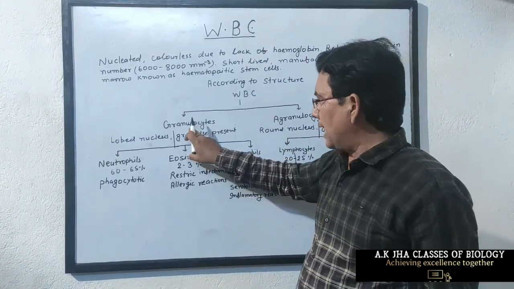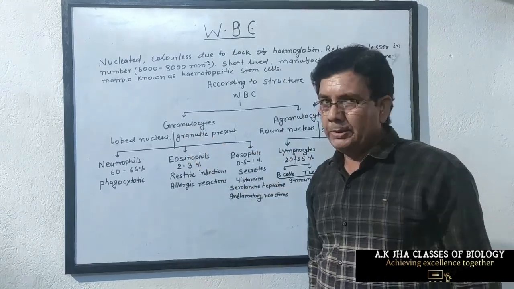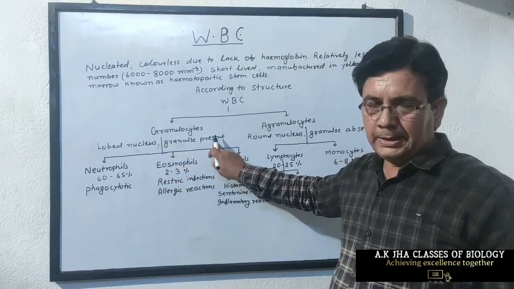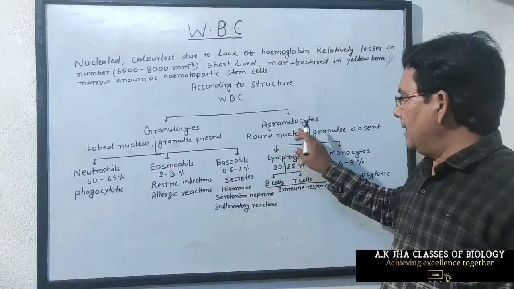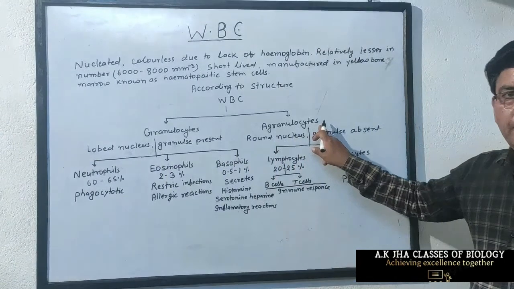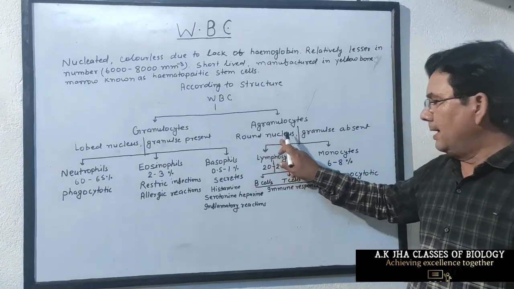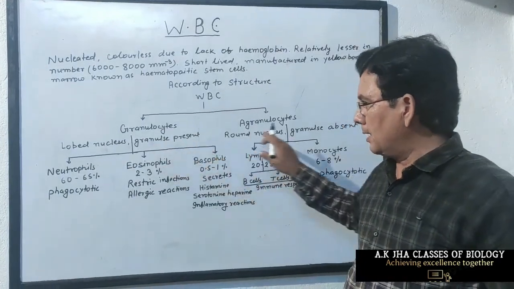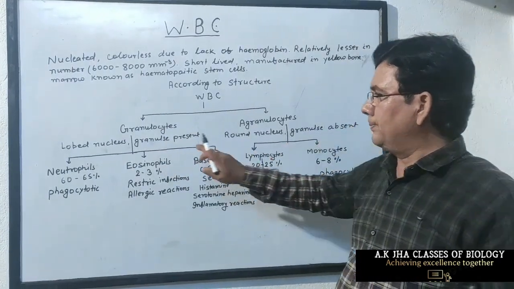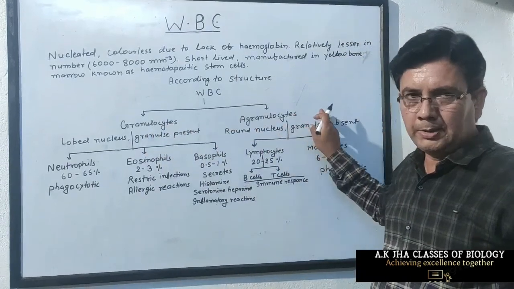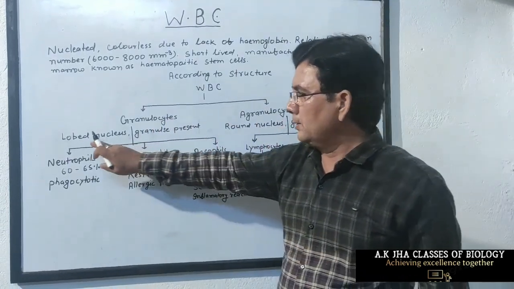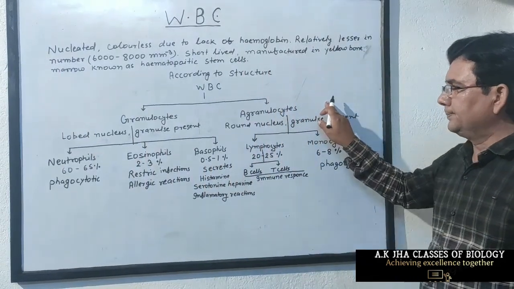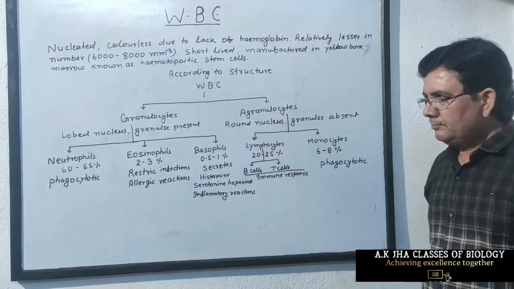Granulocytes are those types of WBC in which the nucleus is lobed and granules are present in the cytoplasm, while in agranulocytes the nucleus is round and granules are not present. So because of the presence and absence of granules, they are classified as granulocytes and agranulocytes.